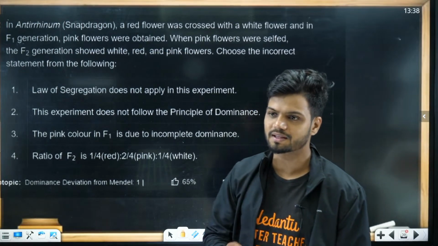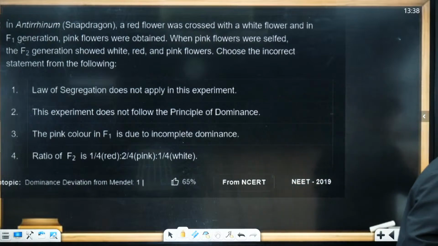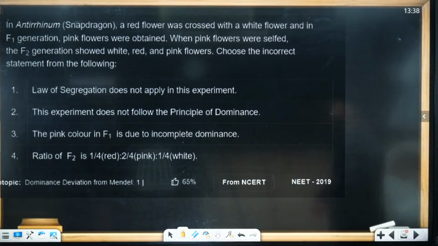Read the question, 20 seconds, your time starts now. Marks also in the chat. I want to know the marks. In Snapdragon, a red flower was crossed with a white flower, and in the F1 generation, the pink flower was obtained. When the pink flower was selfed, the F2 generation showed white, pink and red. Choose the incorrect statement from the following. Which is the incorrect statement from the following?